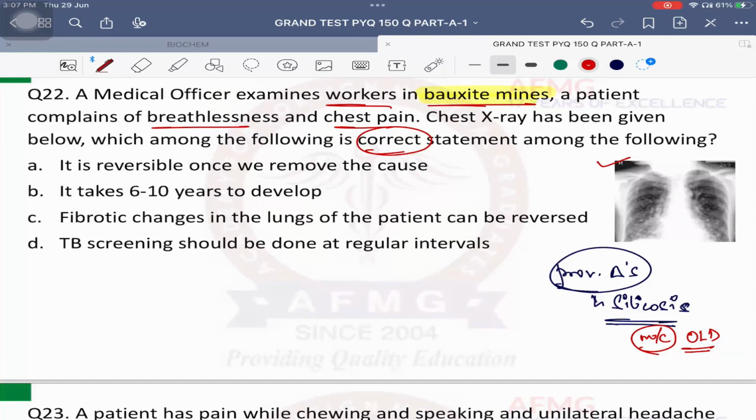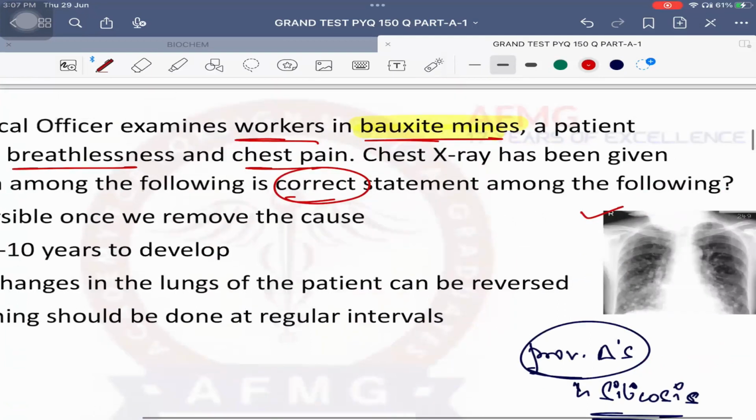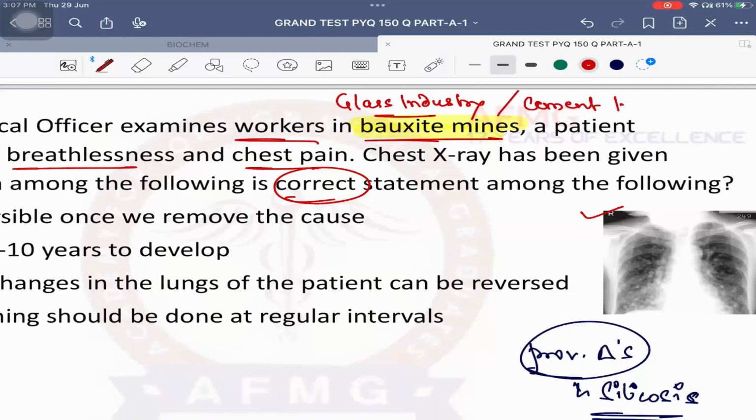Usually silicosis is seen in which industry workers? So usually it is seen in bauxite miners. Second most important, it is seen in glass industry workers, and third important, cement industry workers. Very good. Okay? So three important professions you need to remember for silicosis. First is glass industry worker. Second is cement industry worker, and third is bauxite miners. These are at the highest risk of developing silicosis.